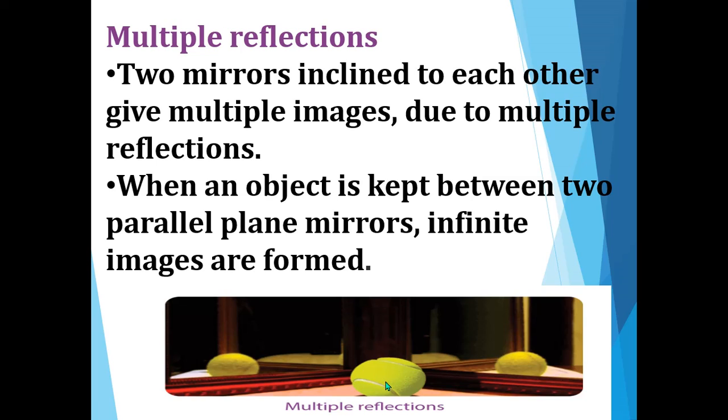Okay, that is two mirrors inclined to each other give multiple images. Multiple images means many images due to multiple reflection. So due to multiple reflection, multiple images are formed when two mirrors are inclined to each other.